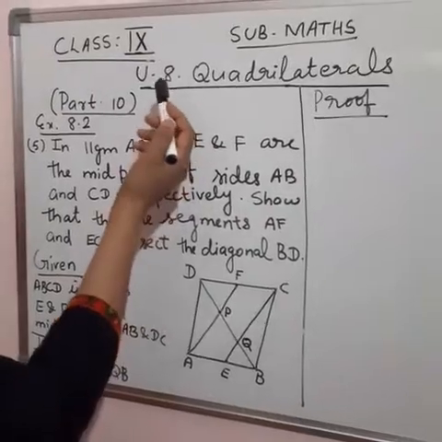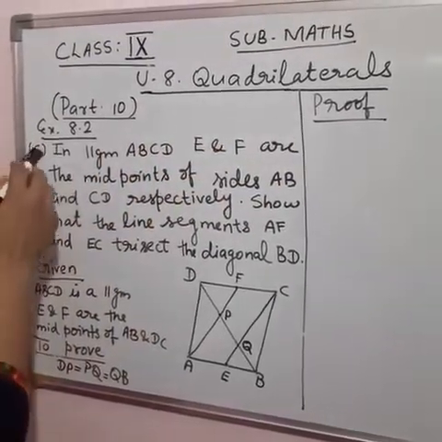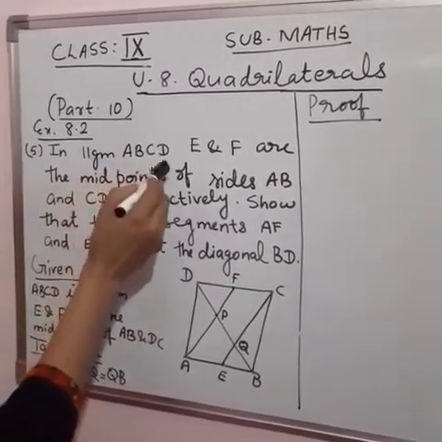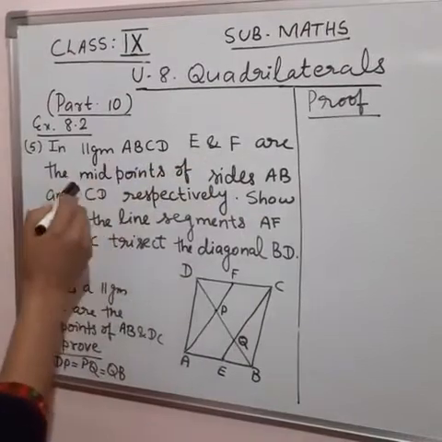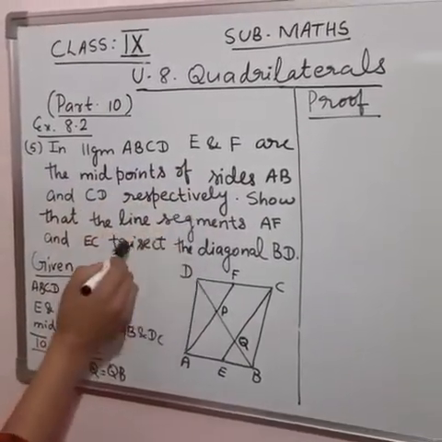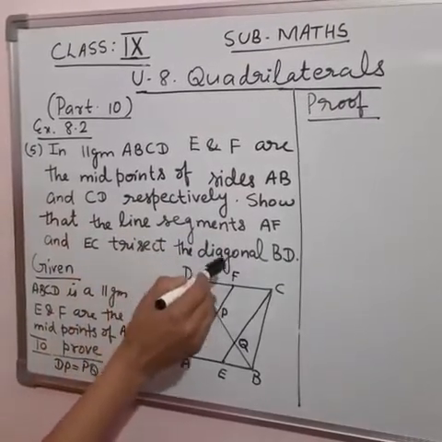Hello students, let's continue with the chapter quadrilaterals. Let's discuss fifth question of exercise 8.2. In parallelogram ABCD, E and F are the midpoints of sides AB and CD respectively. Show that the line segments AF and EC trisect the diagonal BD.